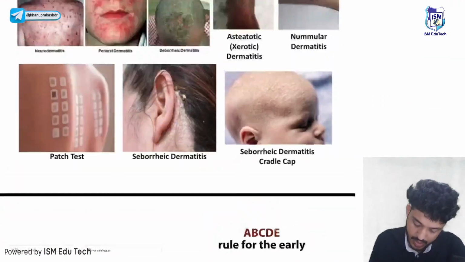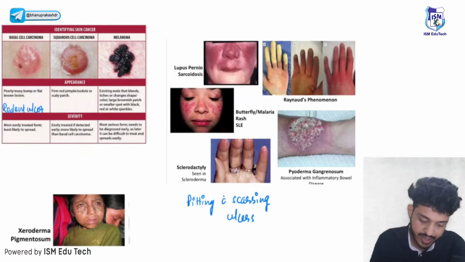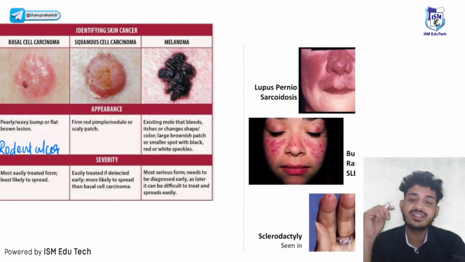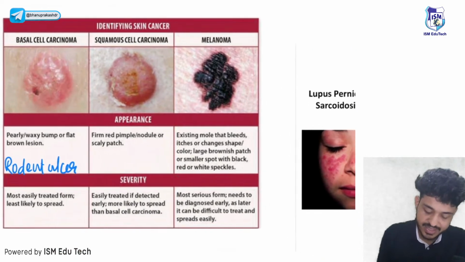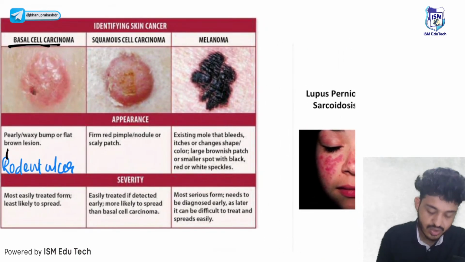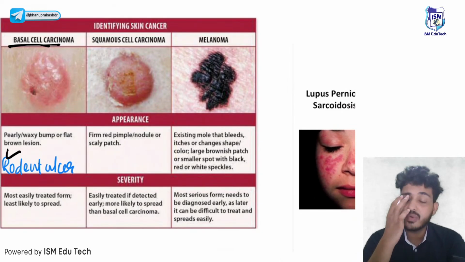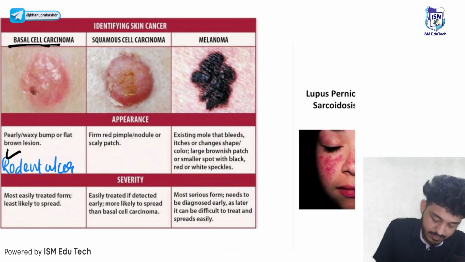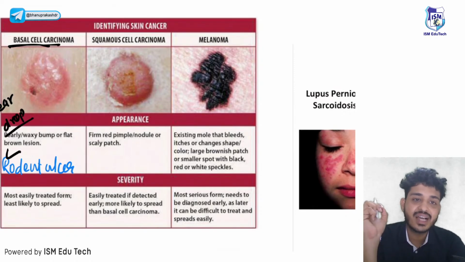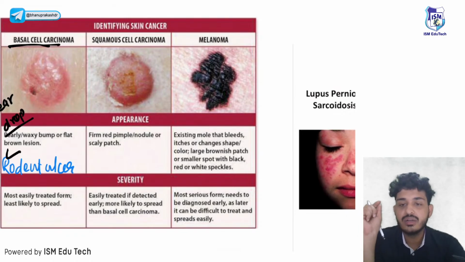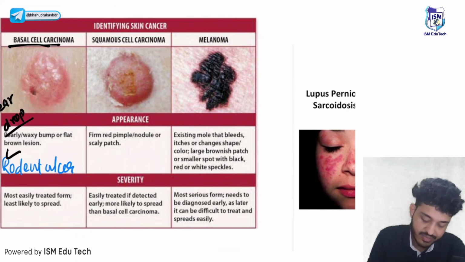Okay, look here guys, just look here and please try to identify the skin cancer. Okay, first one is your basal cell carcinoma. Basal cell carcinoma is also known as rodent ulcer. What do we call it? Rodent ulcer. And where will it occur? Mostly in the teardrop region. Okay, that is your basal cell carcinoma. It is the easiest to treat. We can just remove it and it will be treated.